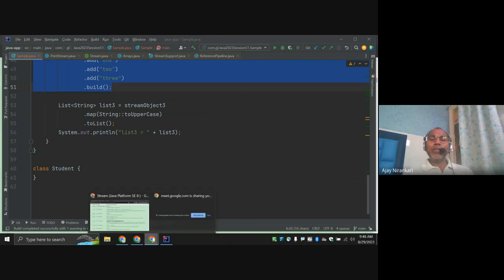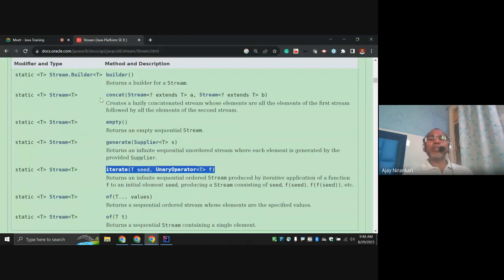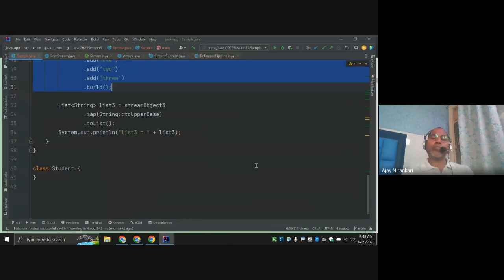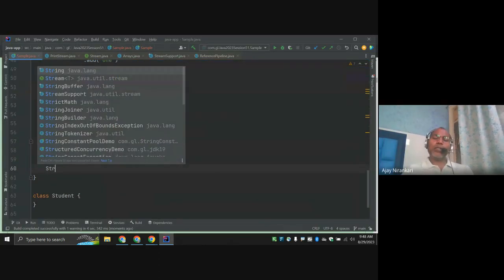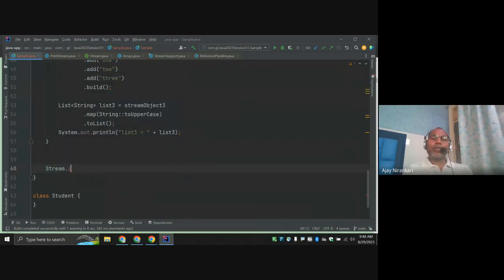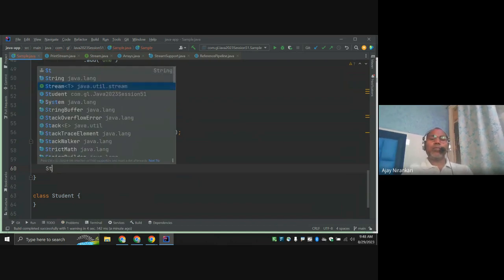And similarly, this is concat, which means we have two streams, stream 1 and stream 2, and the concat method. And here there are also the methods generate and iterate. So let's do one more example, iterate. Another one, Stream.iterate.